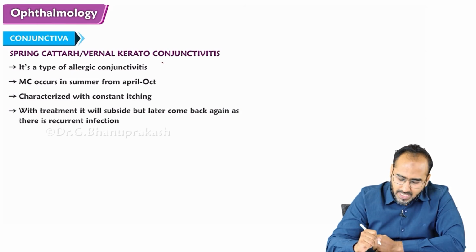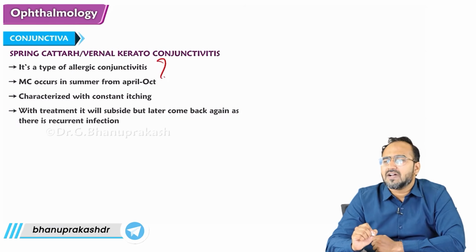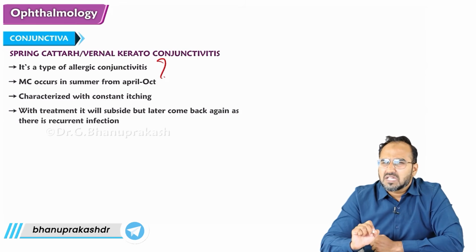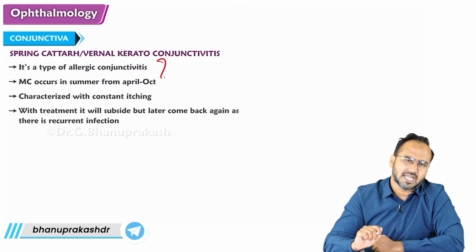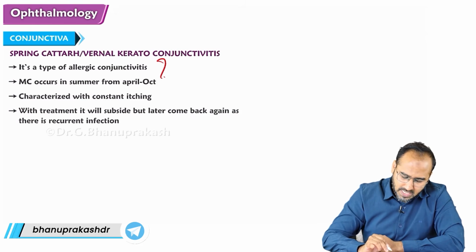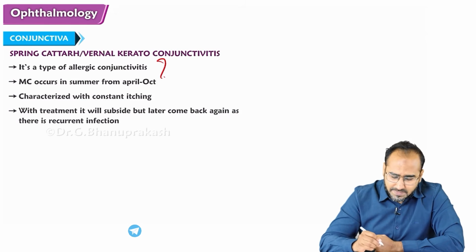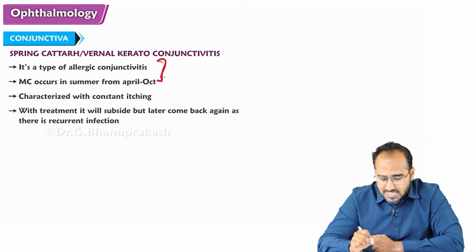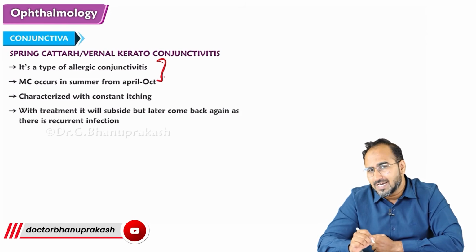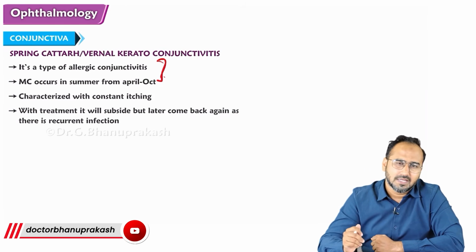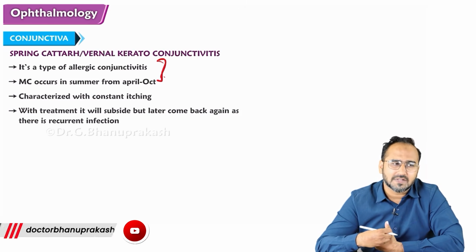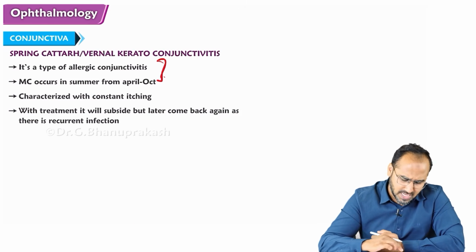If a patient has spring catarrh, the complaint of the patient is constant itching in the eye. With treatment, it will subside, but it has the possibility of occurring recurrently. So spring catarrh, or vernal keratoconjunctivitis, is an allergic conjunctivitis.